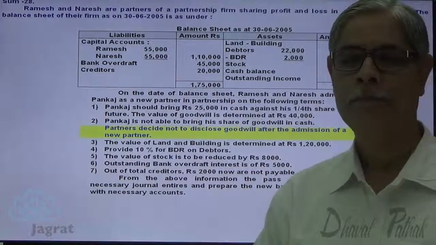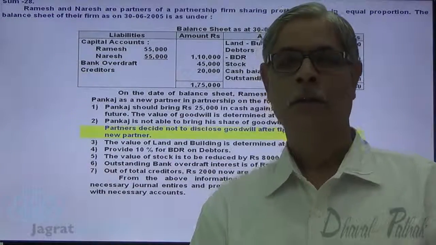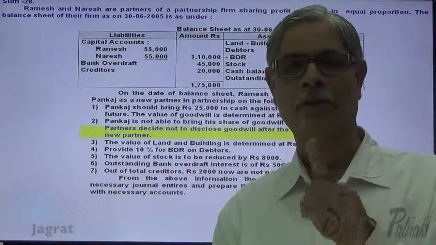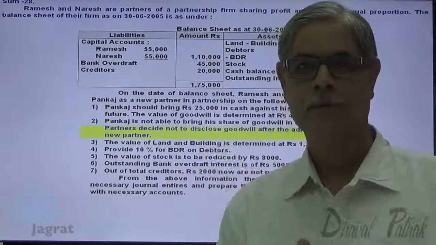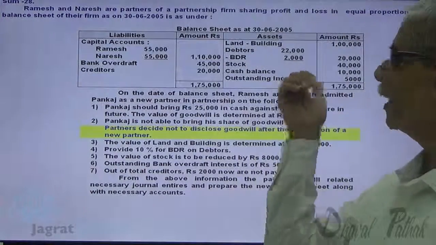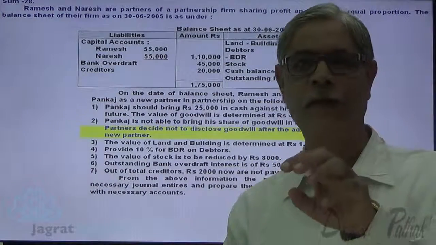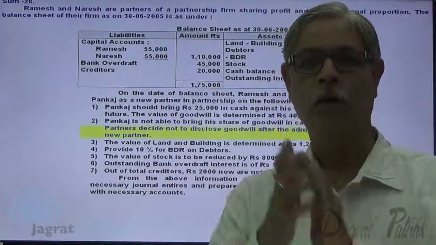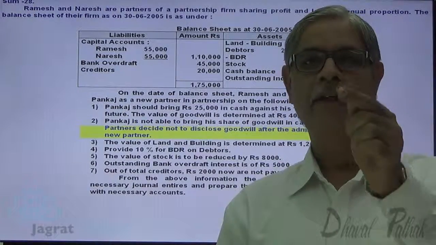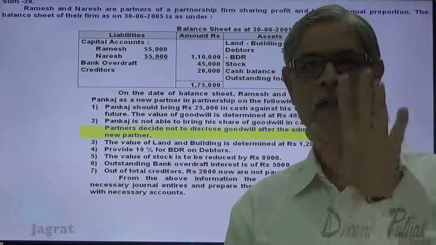So here, at the time of admission, valuation of goodwill is made 40,000. Book value means value given in the balance sheet. Book value of goodwill is 0. So increase in the value of goodwill is 40,000.